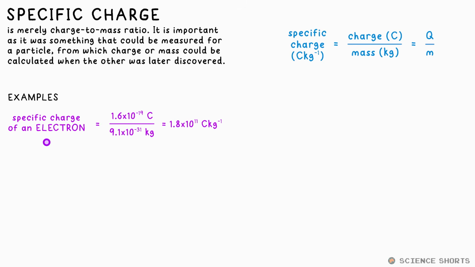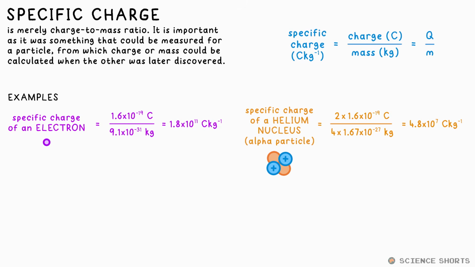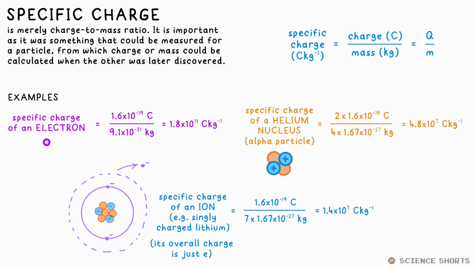For example, for an electron, we have a charge of 1.6 times 10 to the minus 19 coulombs divided by its mass of 9.1 times 10 to the minus 31 kilograms. Yes, okay, technically minus for the negative charge, but it's really only the magnitude that we're concerned with. A nucleus, say helium-4, that's 2 times 1.6 times 10 to the minus 19 for the 2 protons, divided by 4 lots of 1.67 times 10 to the minus 27 kilograms for the mass of the 4 nucleons in the nucleus. A singly charged ion, well, its overall charge is just plus 1.6 times 10 to the minus 19 coulombs, just 1 electron. We divide that by the total mass of the nucleus, though. We don't really need to add the negligible mass of the electrons in this case.